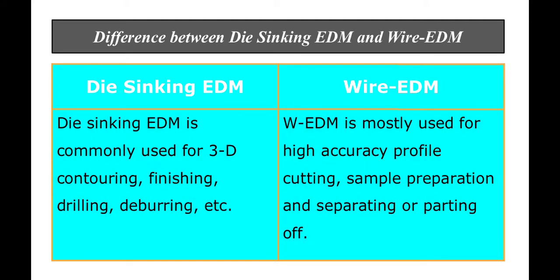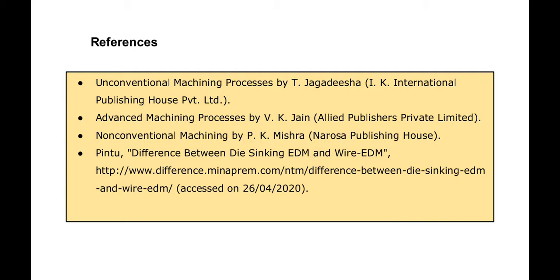Then die sinking is commonly used for 3D contouring, finishing, drilling, deburring purposes. And the wire EDM process is mostly used for high accuracy profile cutting, sample preparation, and separating and parting off. So these are the differences. Here I have mentioned some references from where I have considered these points.